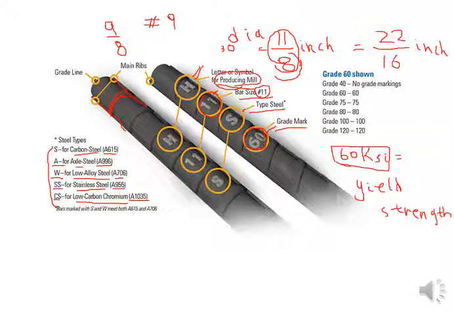We are not going to talk about the yield strength here. We do not give the unit KSI. We just take this number out of the yield strength value and say it is the grade of the steel. So grade 40, grade 60, grade 75, grade 80, grade 100, grade 120. What does it mean? Grade 120 has the largest yield strength, and similarly the others.